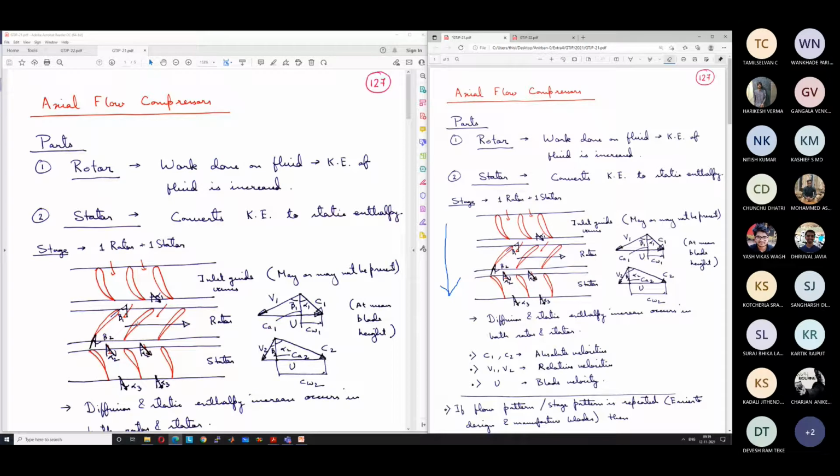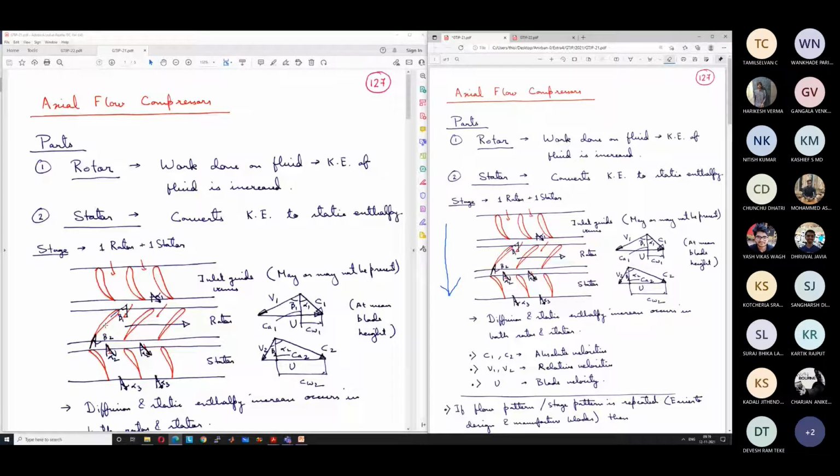They increase the static enthalpy because of the decrease in relative velocity. And in addition to this, they also increase the absolute kinetic energy, and both of this energy is obtained from the shaft work.